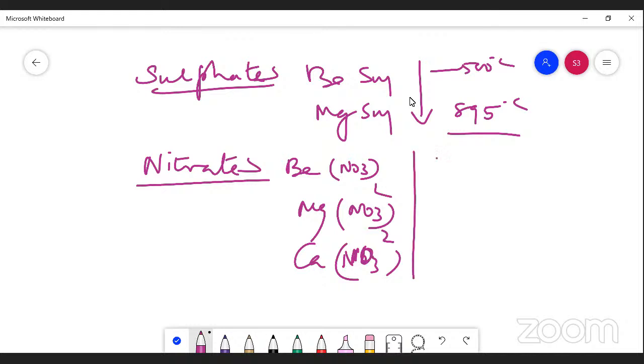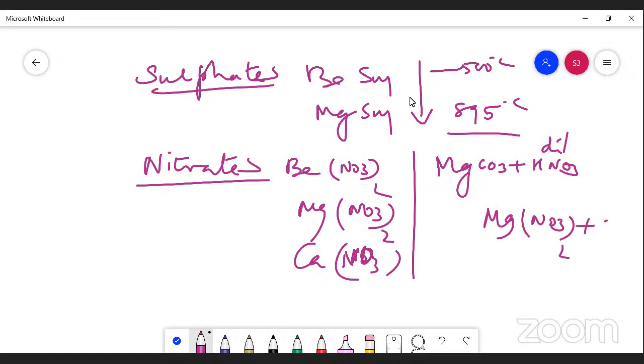For example, you take magnesium carbonate and treat it with dilute nitric acid. Now we get magnesium nitrate, Mg(NO3)2, plus CO2, and water is liberated. This is our aim: we are coming to know about nitrates. That is, magnesium nitrate is forming. And here the decomposition temperature is increasing. You know that point.